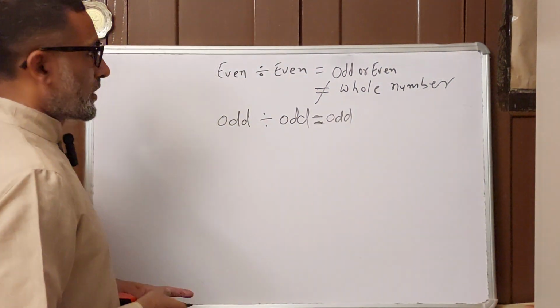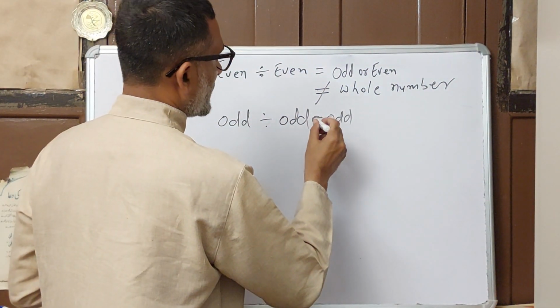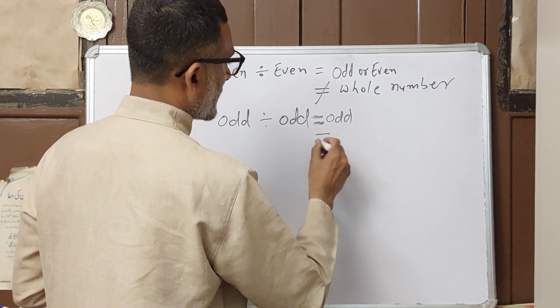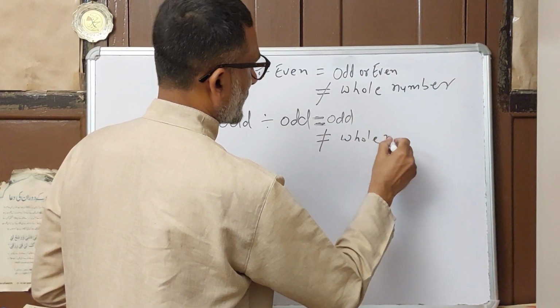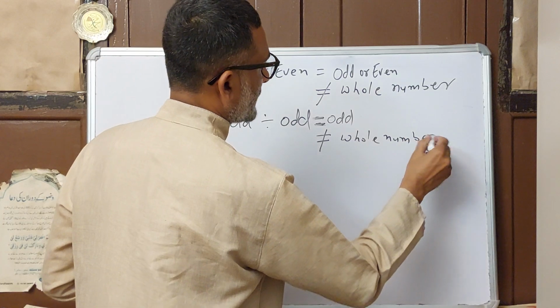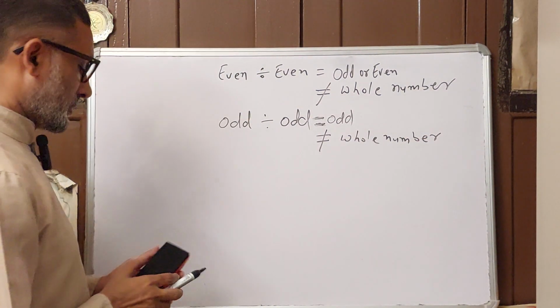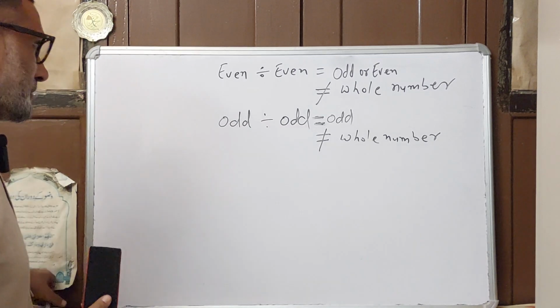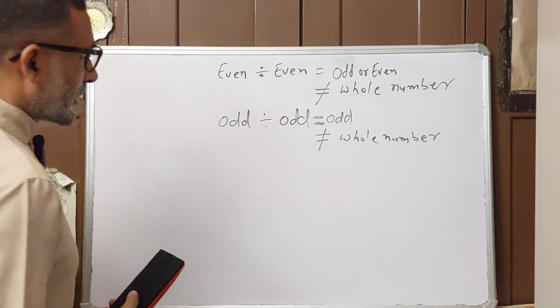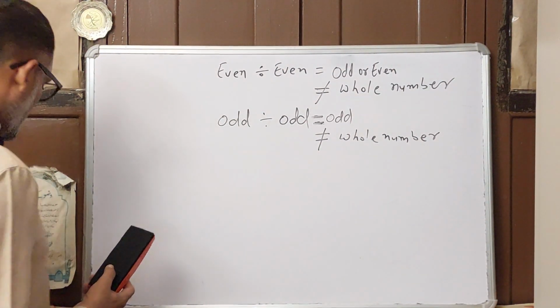When we divide an odd number by an odd number, we get in one case an odd number and in another case not a whole number, that means not completely divisible. The number comes in decimal if you try to divide it, and it becomes a rational number.